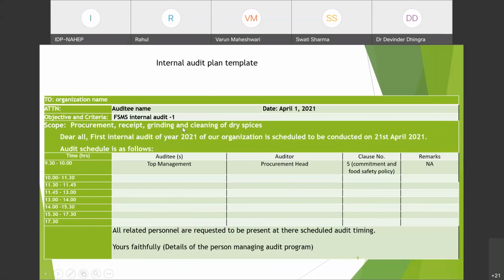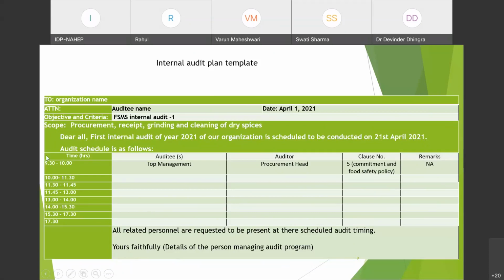Now, how will the information of the internal audit be given to the entire departments? Dear all, first internal audit of year 2021 of our organization is scheduled to be conducted on 21st April 2021. Audit schedule is as follows. So this is the template.